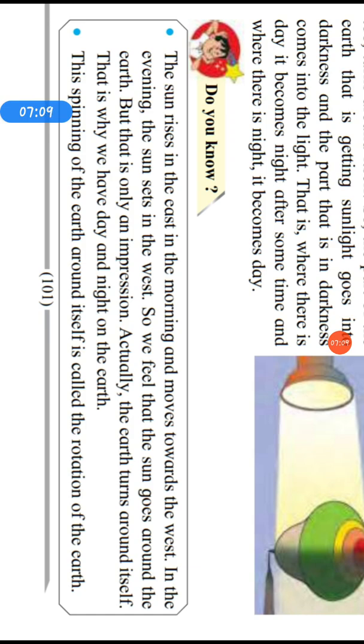See, the sun rises in the east in the morning and moves towards the west, and in the west it sets. So what do we feel? We feel that the sun is changing its place, but it is wrong. Impression means the opinion that you get about something. It is only your opinion that the sun is changing its place, but no, the earth turns around itself. That is why we have day and night, and this spinning of the earth around itself is called the rotation of the earth.